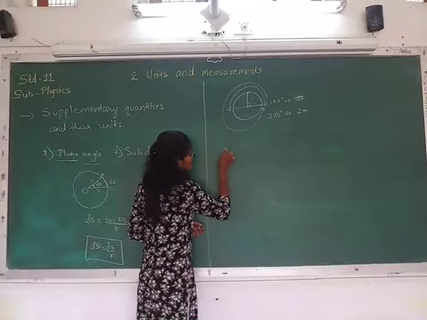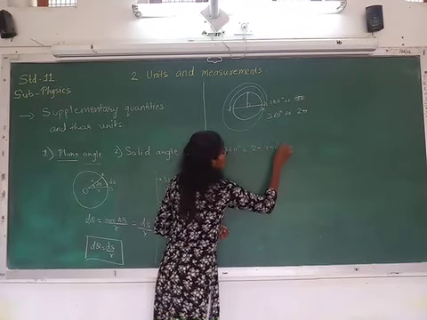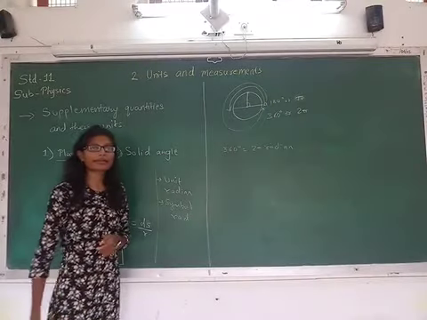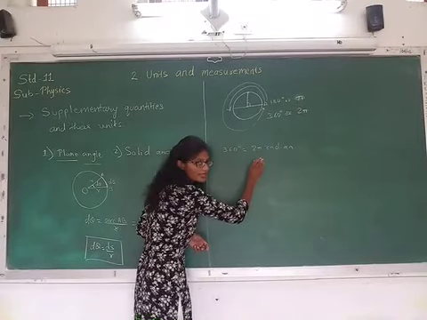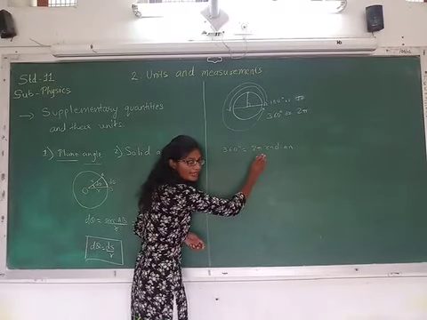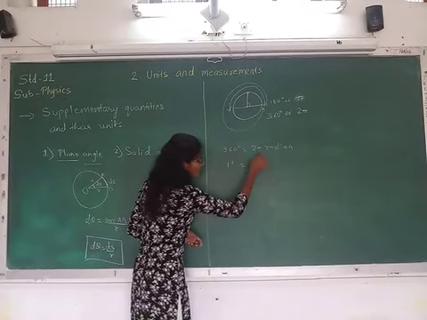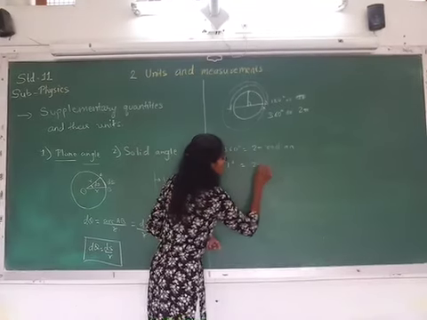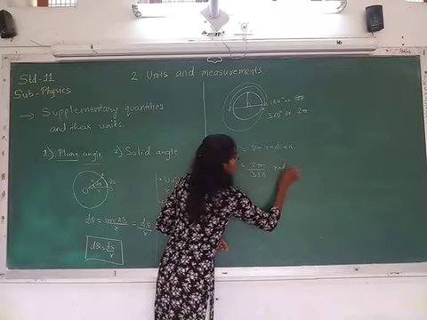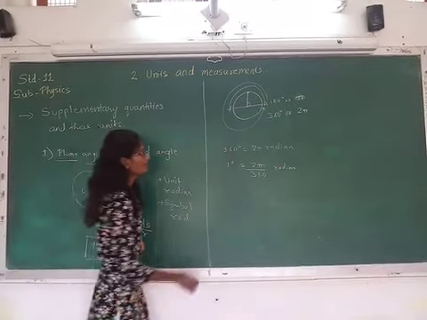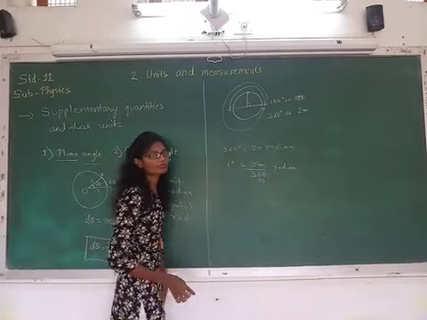Now see, if I write 360 degrees is equal to 2 pi radian, then taking 360 to this side, it will come in the denominator. Then I can write 1 degree is equal to 2 pi upon 360 radian, right? And if we cancel this, we will have pi upon 180.